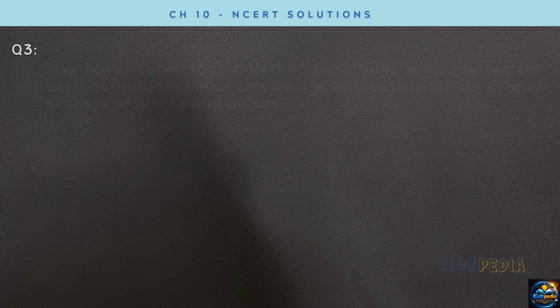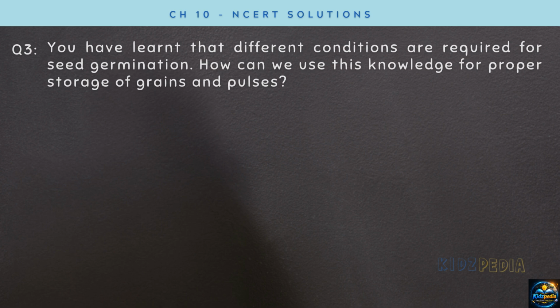Third question. We have learned that different conditions are required for seed germination. How can we use this knowledge for proper storage of grains and pulses? So, we have learned that water, air and suitable temperature are required for seed germination. If grains and pulses are stored properly, we can prevent unwanted germination and spoilage.